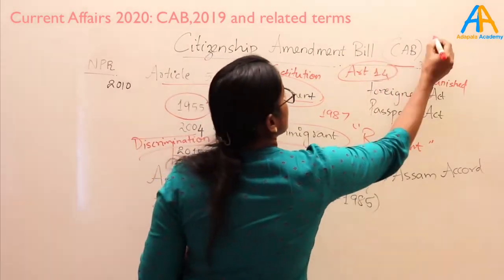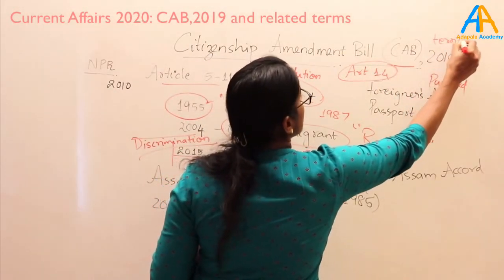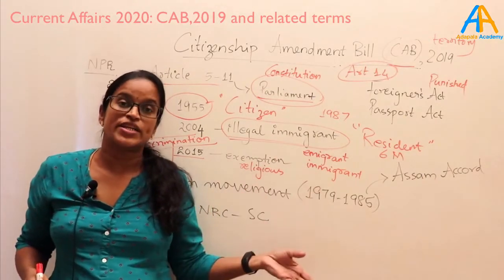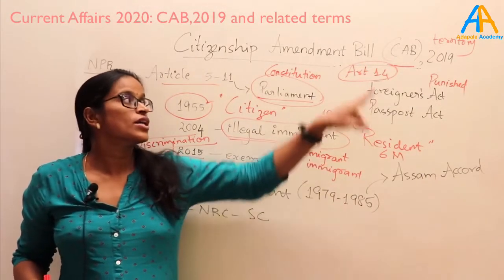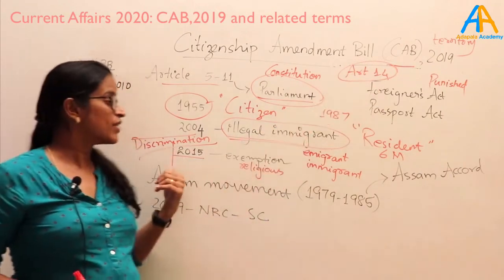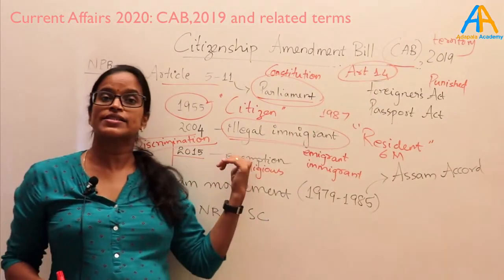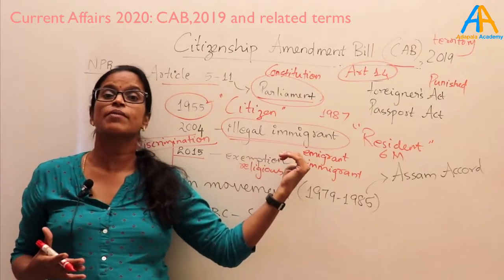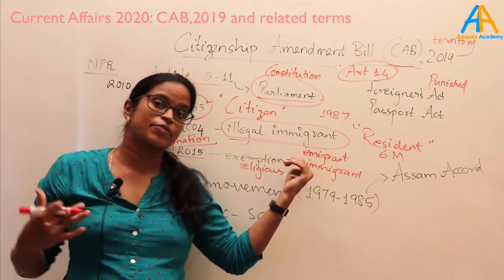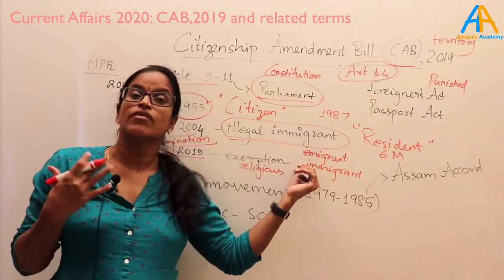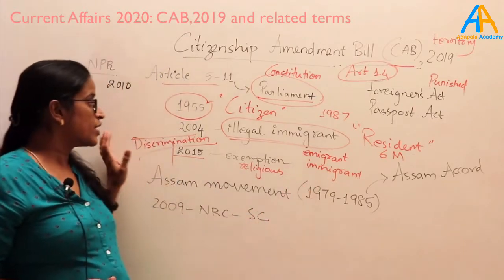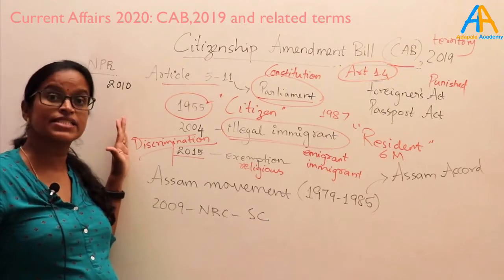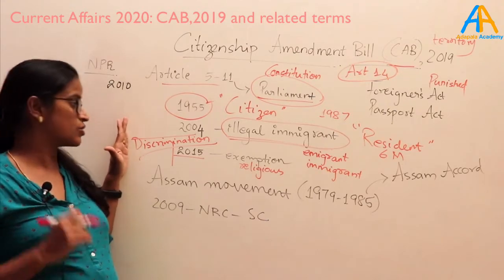Whoever is in Indian territory should not be discriminated against in terms of sex, place of birth, religion, etc. So that equal treatment is violated here, right? People of both religions will be staying in the territory of India, but one group can be punished and the other group will not be punished. That's why there are protests against this bill, saying that it is against the basic tenets of our constitution.